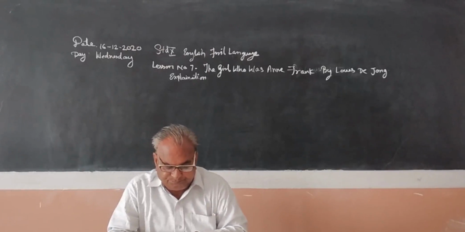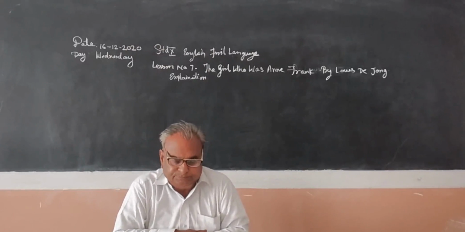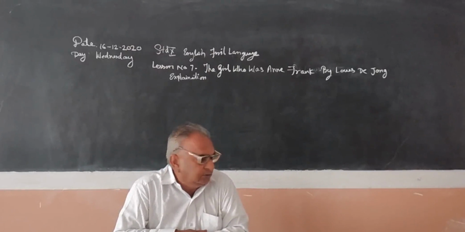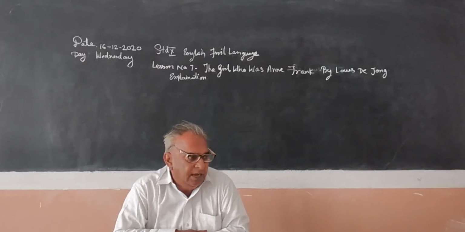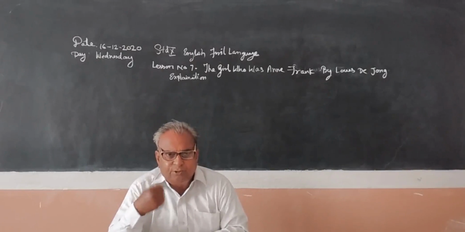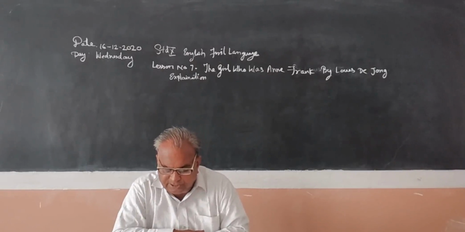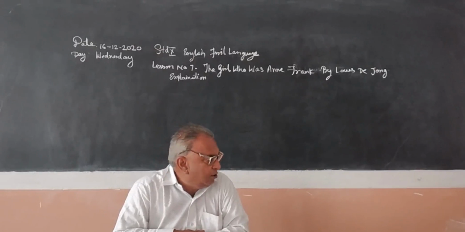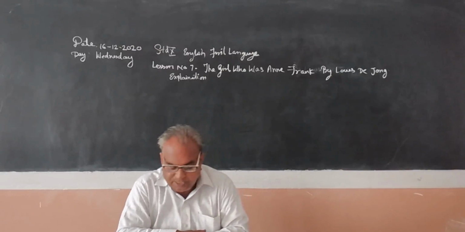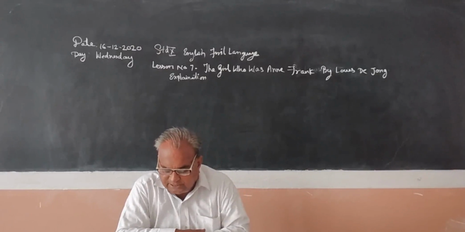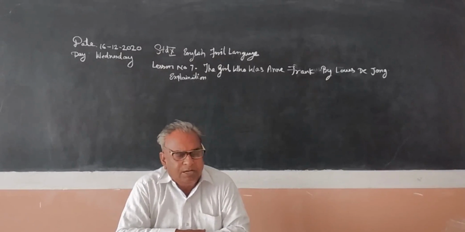Note on Anne Frank, the diary of a young girl. There was one girl called Anne Frank during the time of Hitler's war. It is a book of writings from the Dutch language diary kept by Anne Frank. Day-to-day events she used to write. It was written while she was in hiding for 2 years with her family during the Nazi occupation of the Netherlands. When Nazis had occupied Netherlands, she was in the hiding place, that is the annex, and there she has written the diary, the day-to-day occurring events.